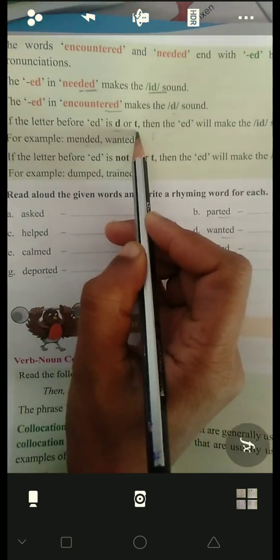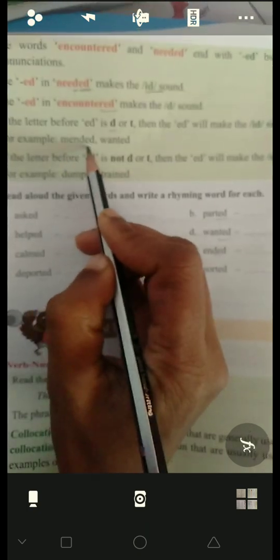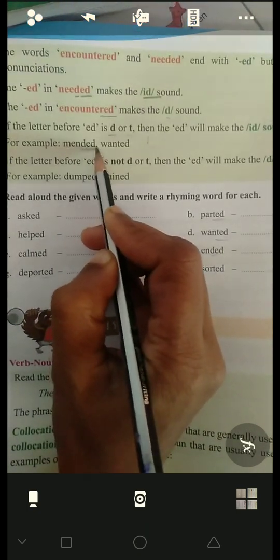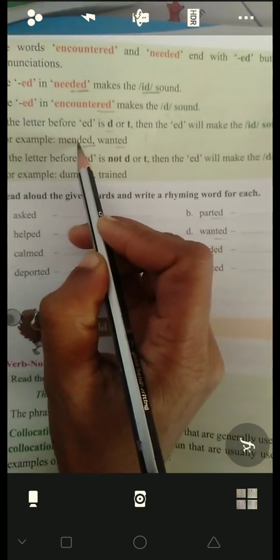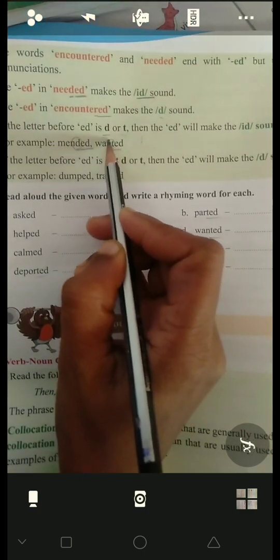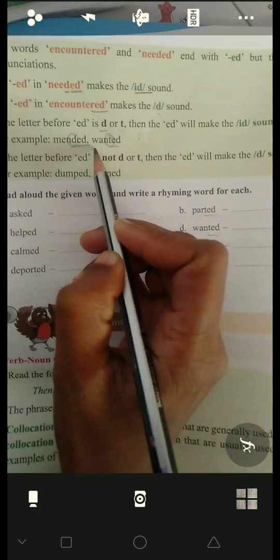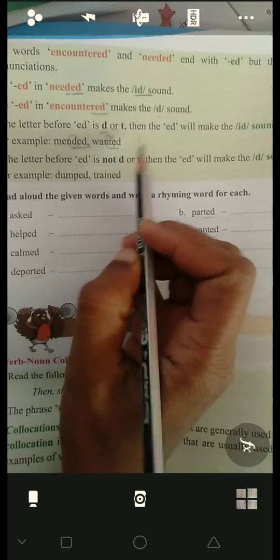See, if the letter before ed is d or t, here you can see these words are ending with ed, and before ed, the letter d is there, and here the letter t is there. So it is pronounced like meant and wanted.